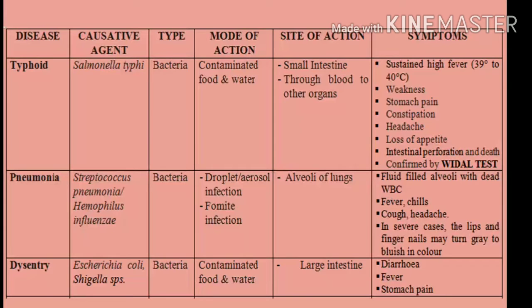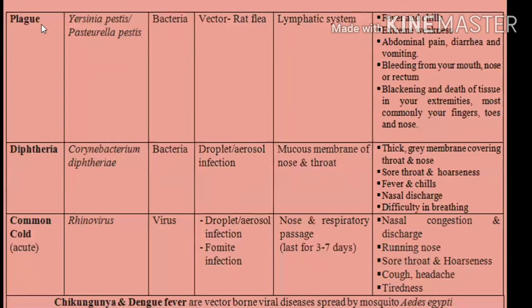The next bacterial disease is plague. The causative agent is Yersinia pestis or Pasteurella pestis, which is a bacteria, and it is a vector-borne disease spread through the vector, that is the rat-flea, and it mainly affects the lymphatic system. Plague is another fatal disorder which can even lead to the death of the individual, and is otherwise called the Black Death.